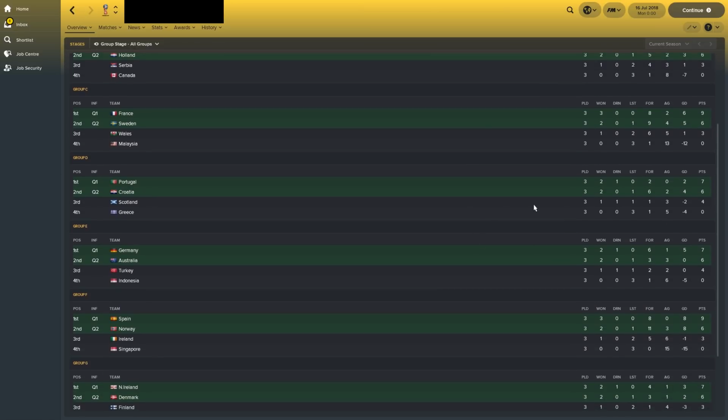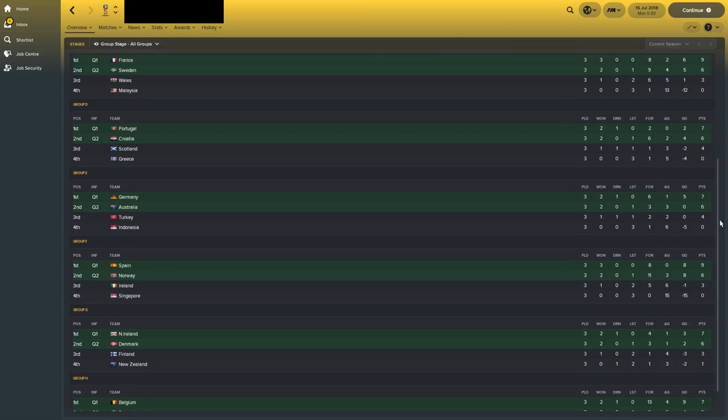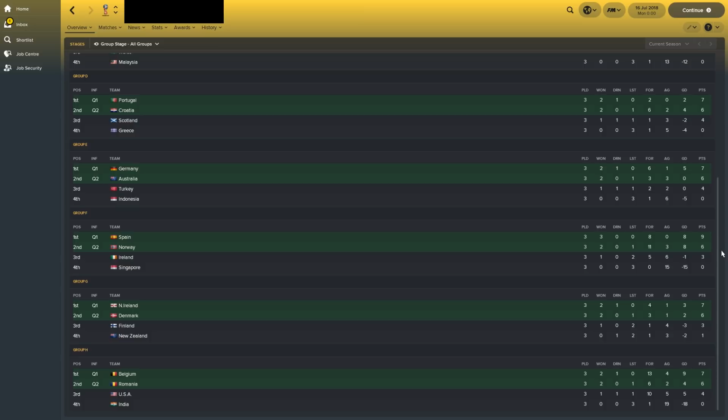Scotland are going to have a really hard task of getting out of that group, aren't they? Germany and Australia once again went through from Group E. Spain topped Group F this time around, but Norway did manage to get through ahead of Ireland, with Singapore conceding 15 goals. Northern Ireland topped Group G with 7 points.